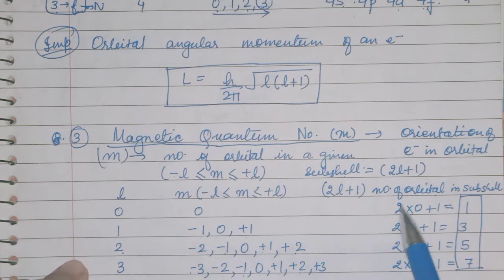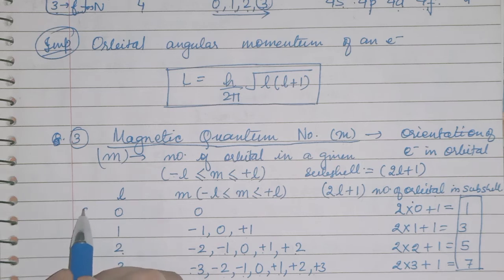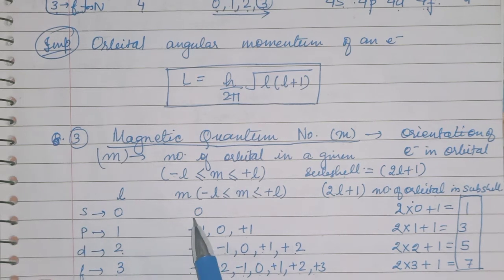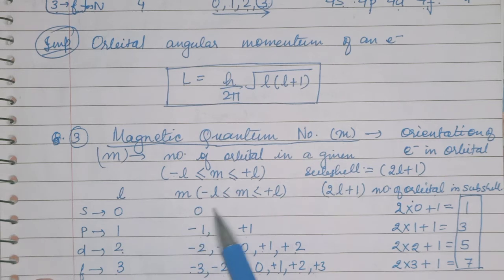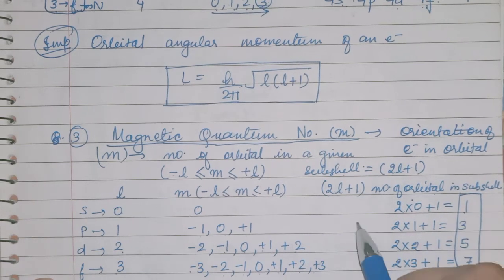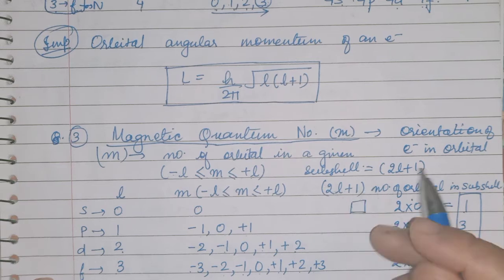How many orbitals you are getting for each s, p, d, f? These are s, p, d, f that I have told you just now. Okay, s will give you how many orbitals? l is 0. Or here you can say 2l plus 1, that is 2 into 0 plus 1, 1 orbital. Or you can say that 1 box. In this box, electron will be filled.